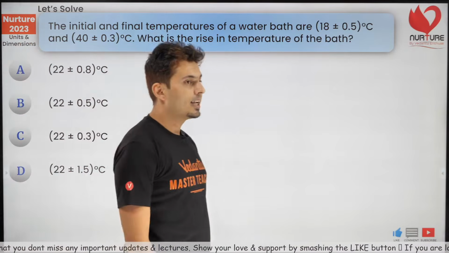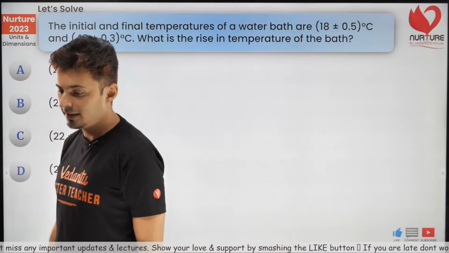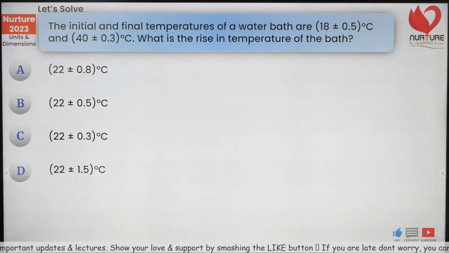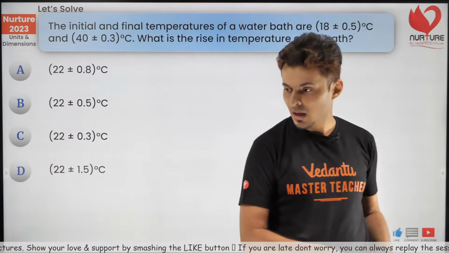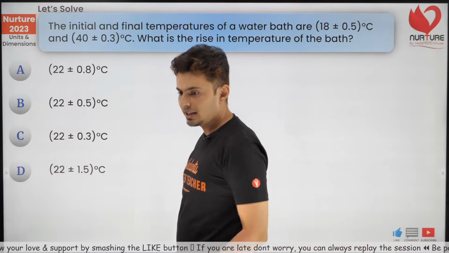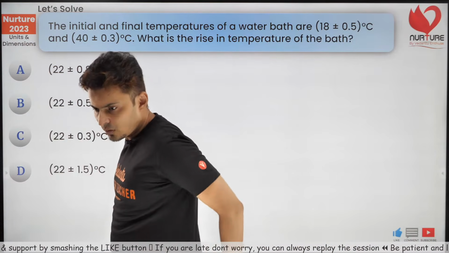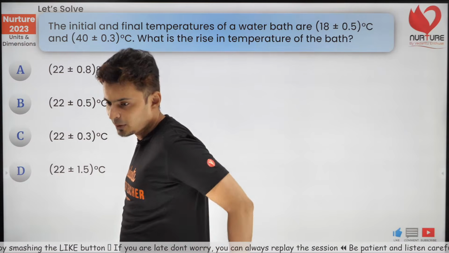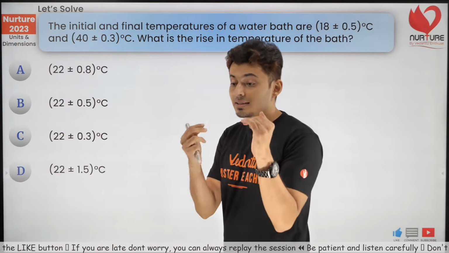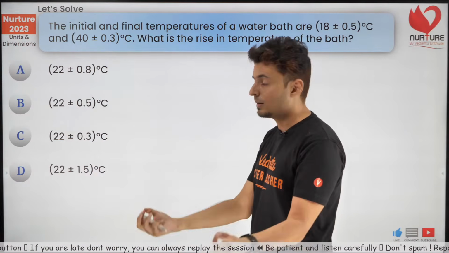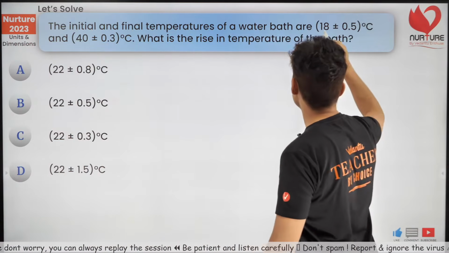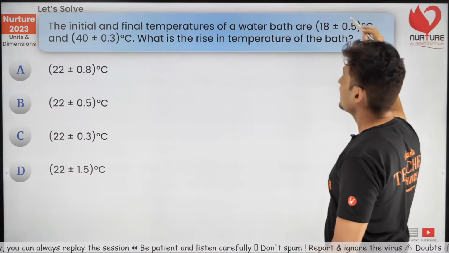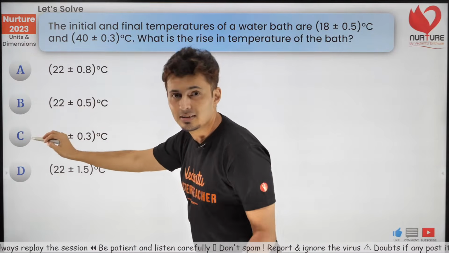Initial reading is given, final reading is given. What's the change in the temperature? Come on, all my warriors. Some of you are saying A, some of you are saying D. No, B, I guess. Okay, A or B. What is the change? Subtraction. Hint is you have to subtract. So final is 40, initial is 18. 40 minus 18. Come on, how much is it?